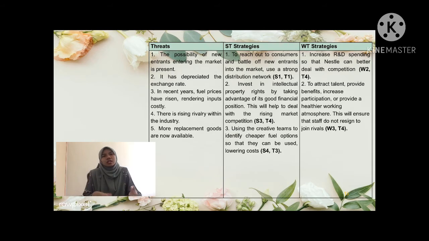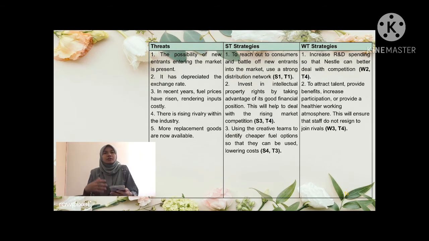So the potential strategy for Nestle is that Nestle can increase R&D spending so that Nestle can deal better with the competition. And the last one is I combine weakness number 3 and threat number 4. Weakness number 3 is Nestle has a high turnover rate, and threat number 4 is rising rivalry in the industry.